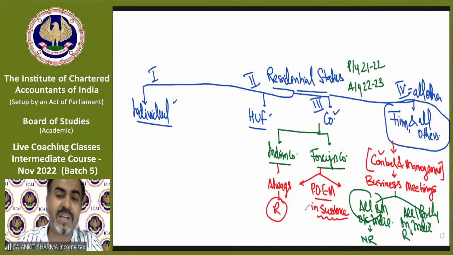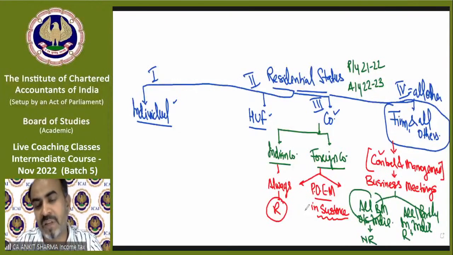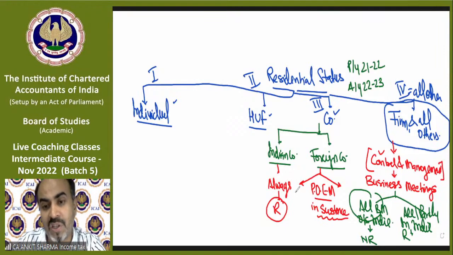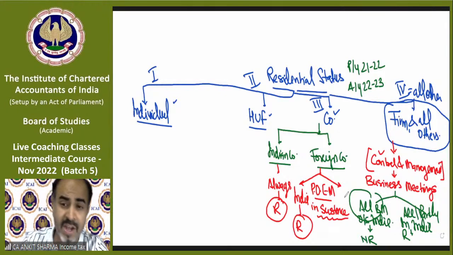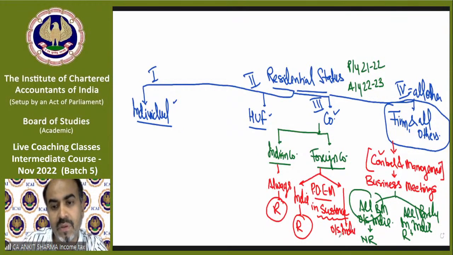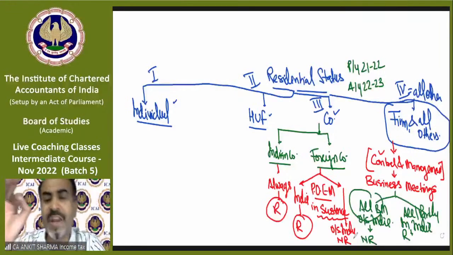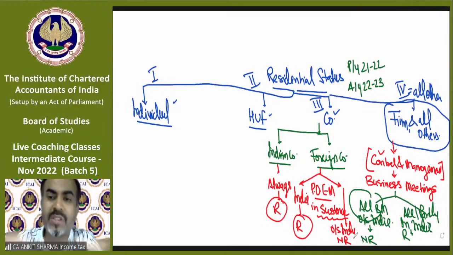So in case of intermediate, it will be given in the question whether the place of effective management in substance is in India or outside India. So if it is given in the question that your place of effective management is in India, that foreign company will be called resident in India. And if it has been given that it is outside India in substance, then the foreign company will be called a non-resident.